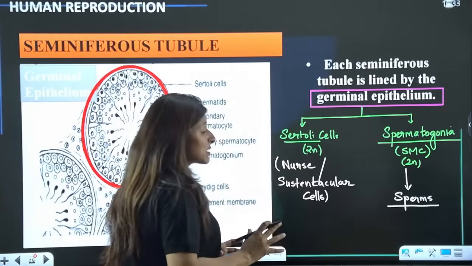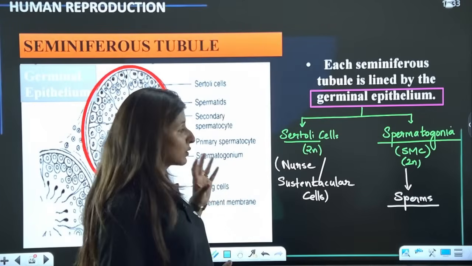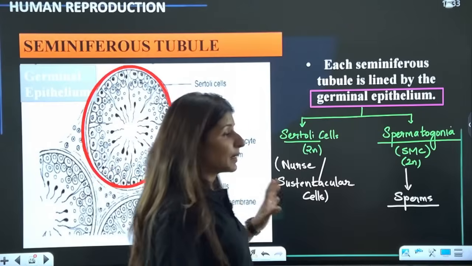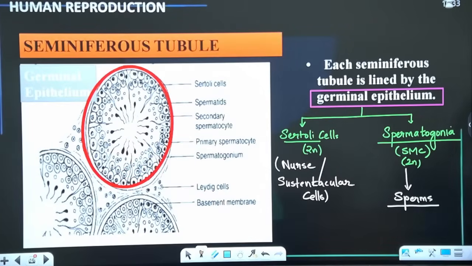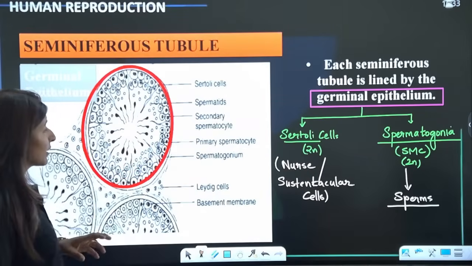So, as the name says, nurse, so they are going to nourish. This is the first and the foremost function of Sertoli cells. Are we clear till here? Please let me know. Are we clear, guys? Nutritional, yes, absolutely. But there are some other functions also performed by the Sertoli cells.